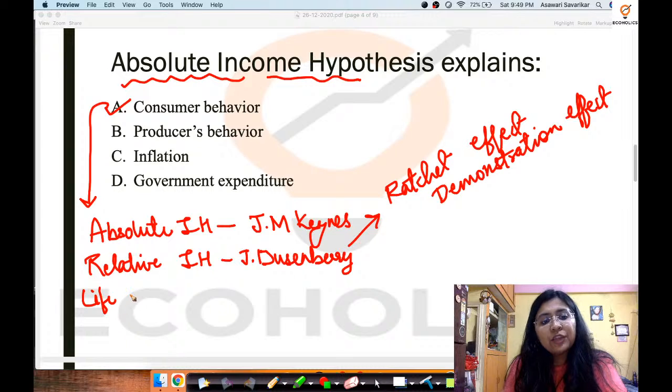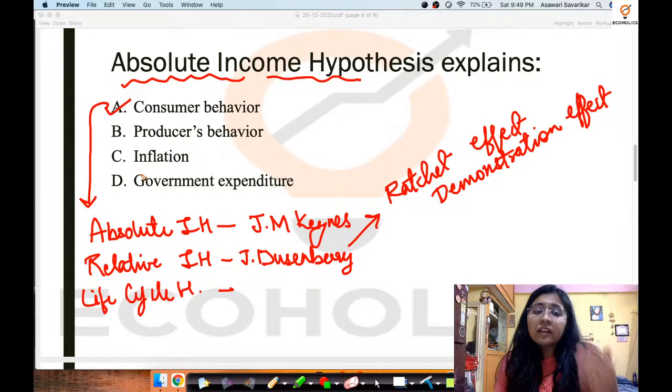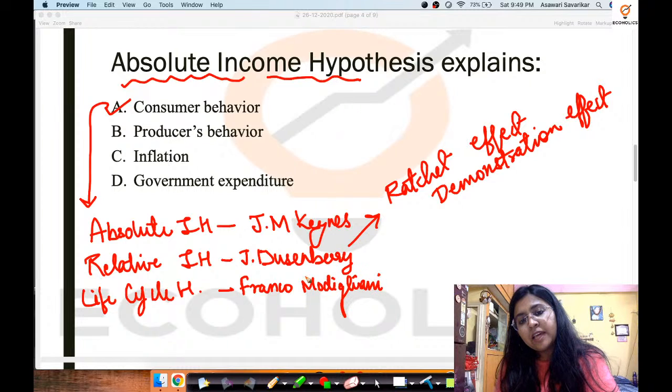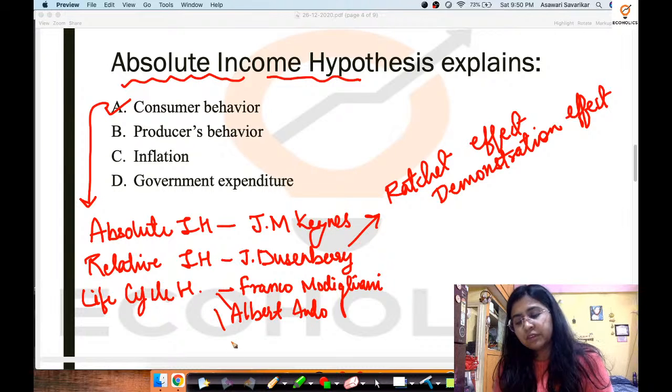Okay, then you have life cycle hypothesis. Life cycle hypothesis is again another type of consumer behavior income hypothesis which has been given by technically 3 economists. So we have Franco Modigliani, and we have Albert Ando, and then we have Richard Brumberg.